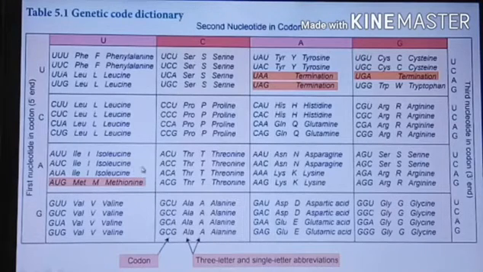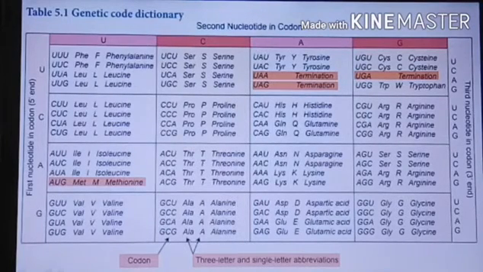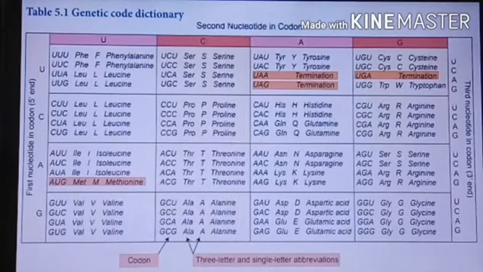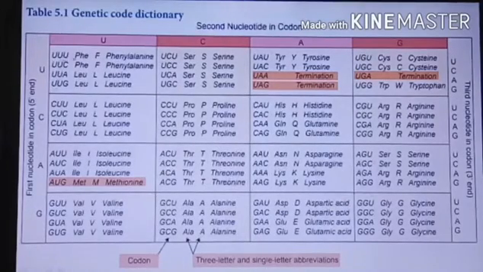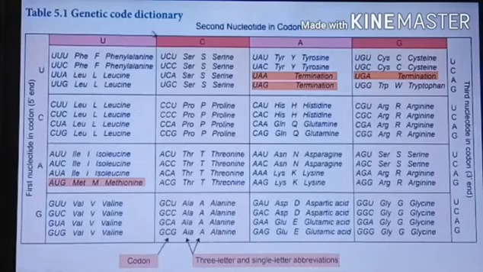Among the 20 amino acids, the codon AUG alone is called the methionine amino acid. Okay, AUG, only one codon, represents only one amino acid in that 64 triplet codon. So in that way only the genetic code dictionary is there. Another one you have to note here. Already I told how many amino acids there are: 20 different amino acids. So in the genetic code dictionary 20 amino acids are there.